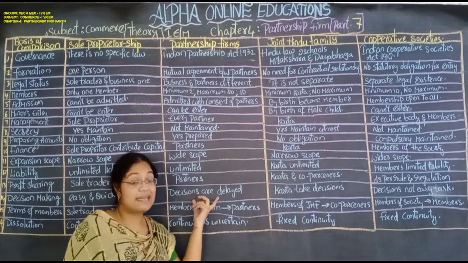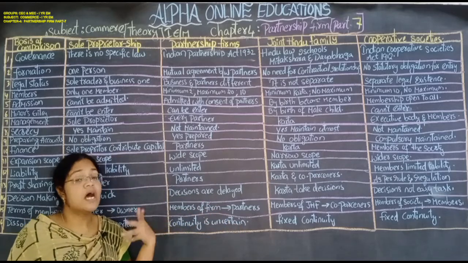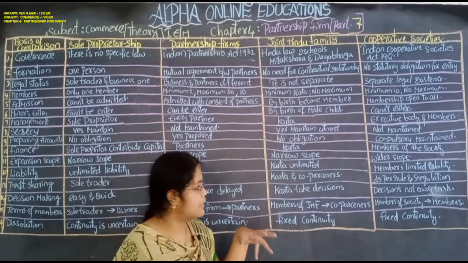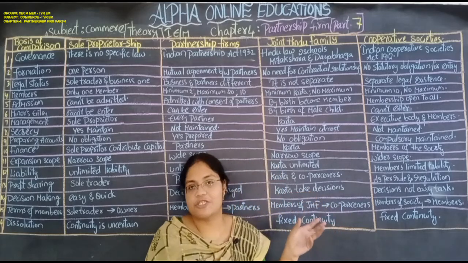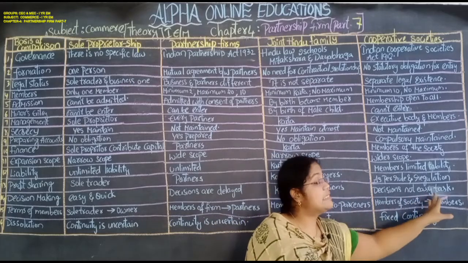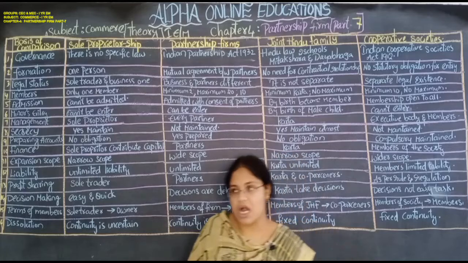Here, decisions are taken with some delay because there are a number of partners. All have the right to express their opinions, and among that they will take the decision. It will be somewhat delayed. The karta takes the decision, so decisions are easily taken. Decisions are not an easy task in the cooperative society. It is a very complicated task.